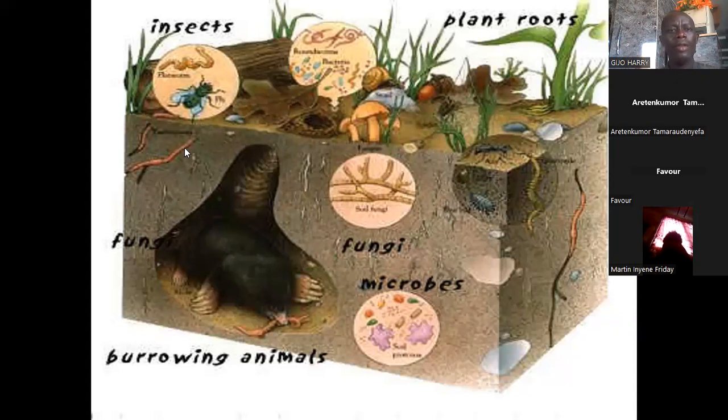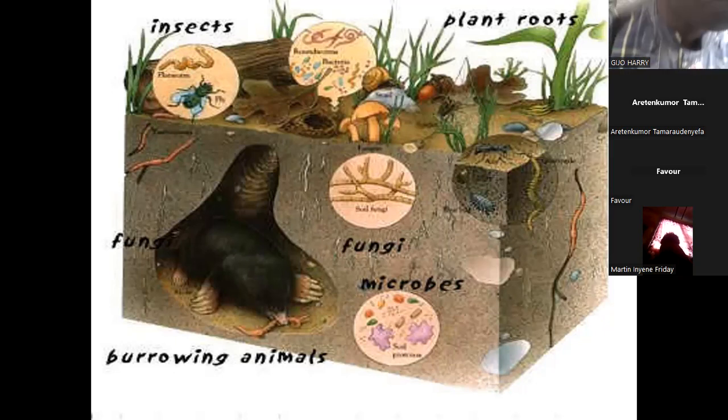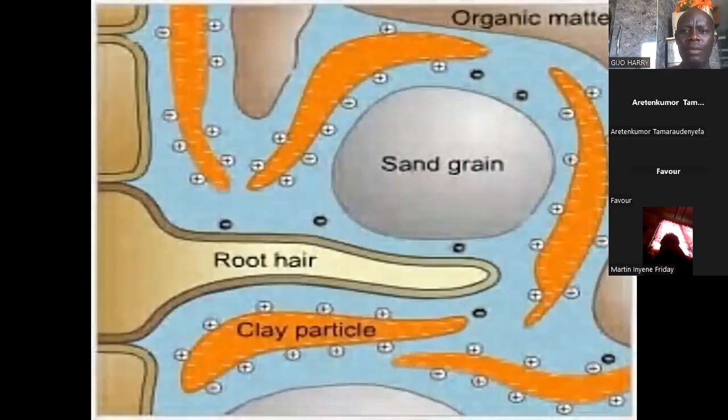The earthworms also cause the mixing of the soil as they burrow into the soil. And many other organisms, other plants on the surface of the soil, as their leaves are deposited in the soil, they cause the soil to have humus, and humus tends to make the soil rich in nutrients. So living organisms are also factors of soil formation.